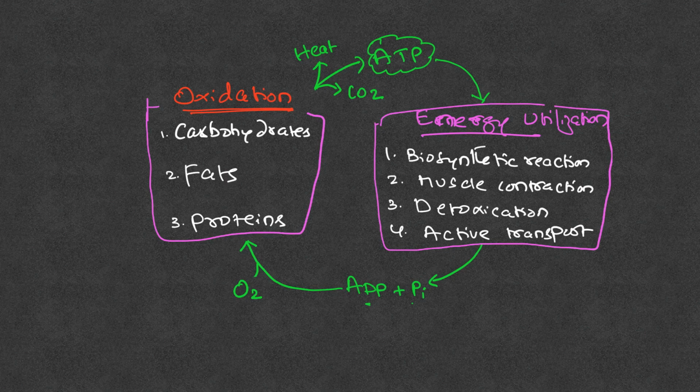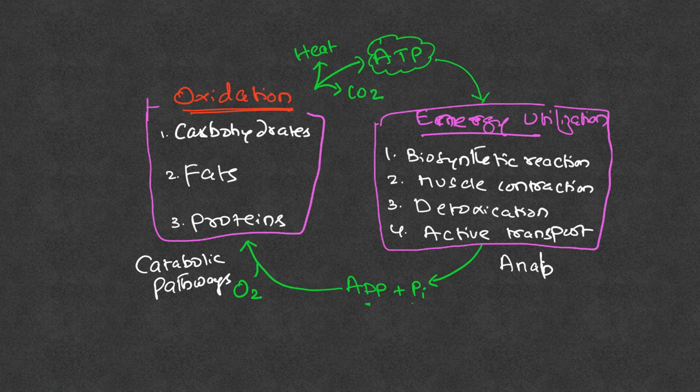So in order to put this into common terminology, we are going to refer to this process here. Oxidation of dietary fuels is referred to as catabolic reactions. These are all catabolic pathways. So catabolic pathways are basically oxidation pathways, and by oxidizing or breaking a molecule, there will be release of energy in the form of ATP and heat. Now this ATP is used to make anabolic reactions possible.